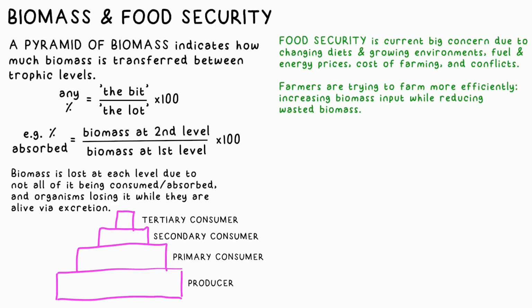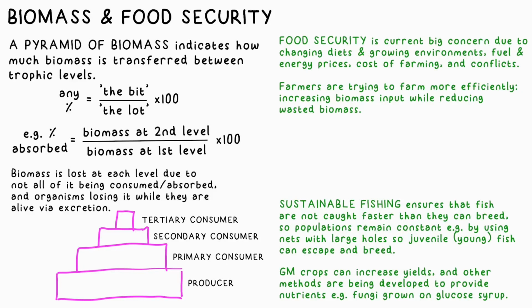Food security is a big thing, especially in these uncertain days. Food is becoming more scarce due to increasing world population, changing diets, food being transported around the world, which requires huge amounts of energy, changing growing environments, the cost of farming, that's a big one at the minute, and conflicts. For example, around 40% of the world's wheat comes from Ukraine, or at least it used to. Farmers are constantly trying to find more efficient ways of farming, largely by maximizing biomass input to crops and animals, while also reducing biomass lost by them.